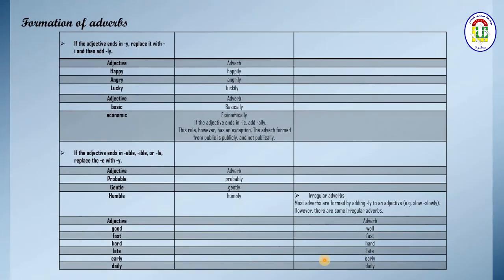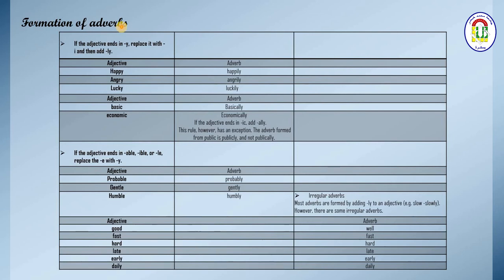Okay, good. Here we have the formation of adverbs. We have seen their kinds and their definition, and now let's see how to form an adverb. Adverbs, especially adverbs of manner, can be derived from a verb stem, or from an adjective, and most of the time from adjectives.